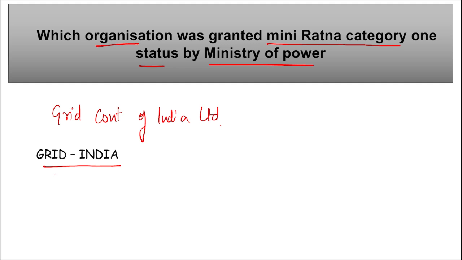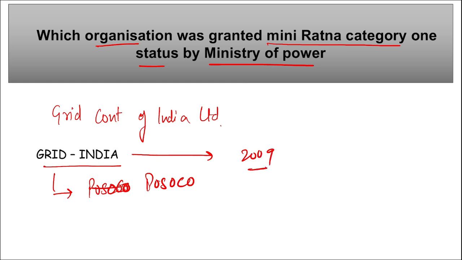And remember, Grid India was earlier known as POSOCO, that is Power System Operation Corporation Limited. Correct? This Grid India was established in 2009, and it looks over the overall operations of the Indian power system.